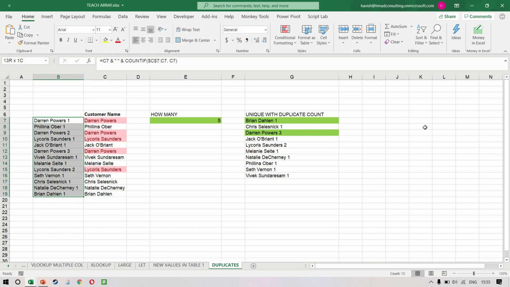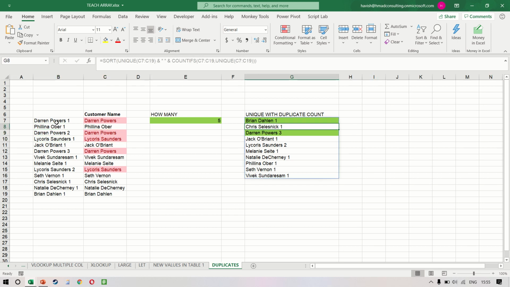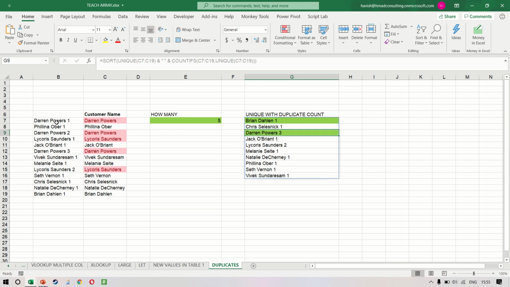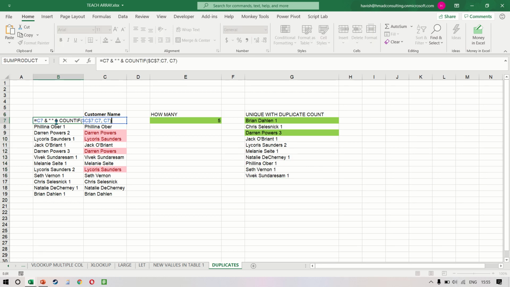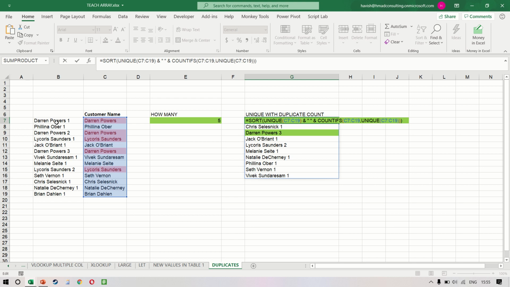So remember, the difference is that in this one, it is giving you Darren 3 times. So we have 1, we have 2, and we have 3. And all the 3 have been mentioned as Darren Pass 1, 2, and 3. In the previous formula that we created, it is only telling us the total count. That means it is telling us how many times that person is appearing. Both have their own advantages. This one is a fairly simpler formula. This one is a little more complicated. It uses dynamic arrays, but very, very advantageous.